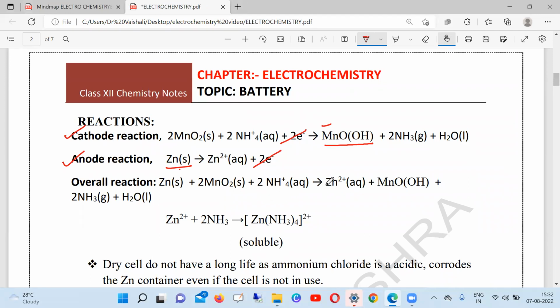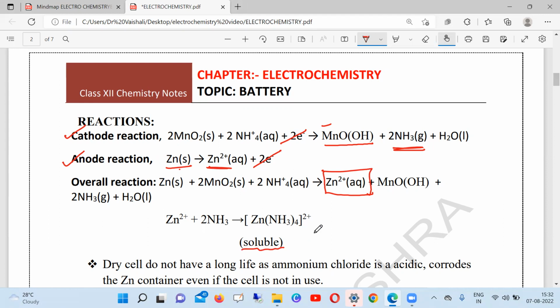Okay, in this reaction, you are seeing there is formation of Zn2+ ion at the anode and ammonia at the cathode. So this Zn2+ ion reacts with the ammonia formed at the cathode to form a complex, the Zn(NH3)4 2+ complex, which is soluble.